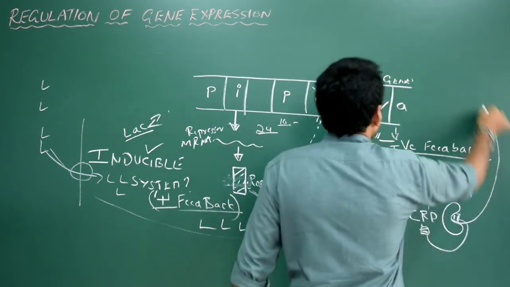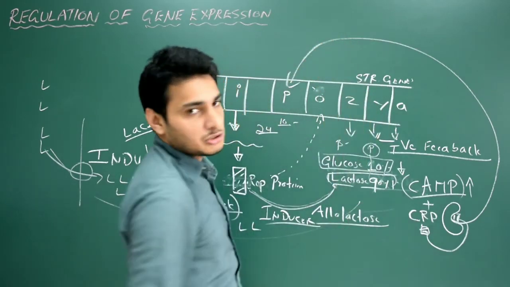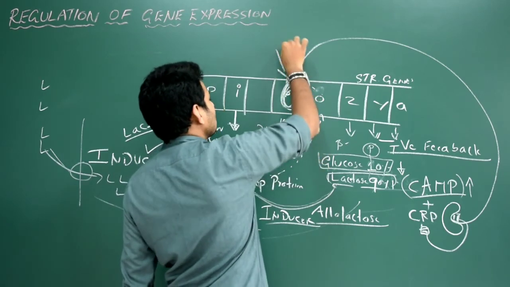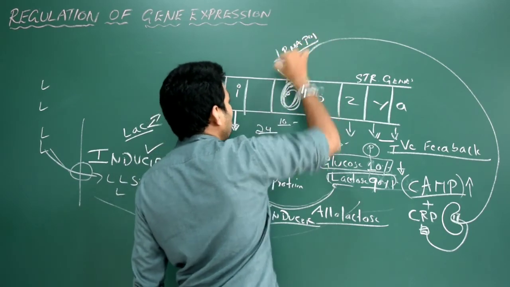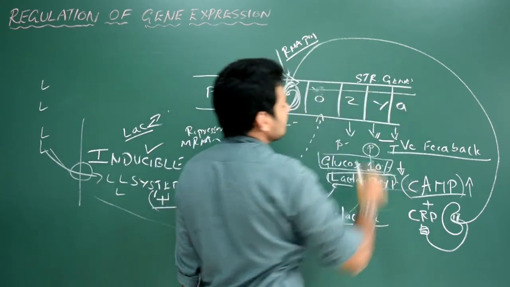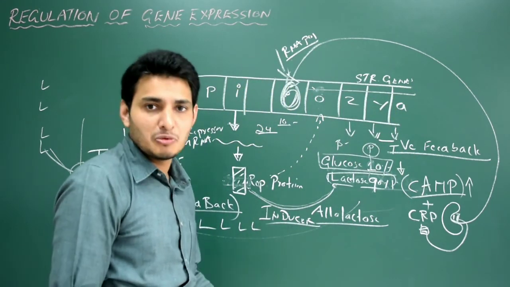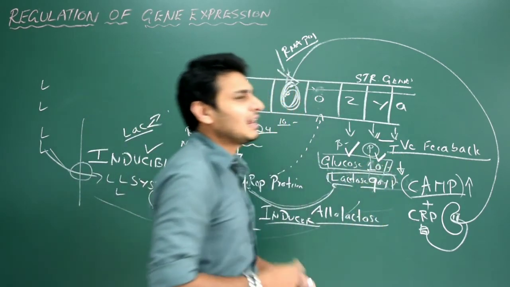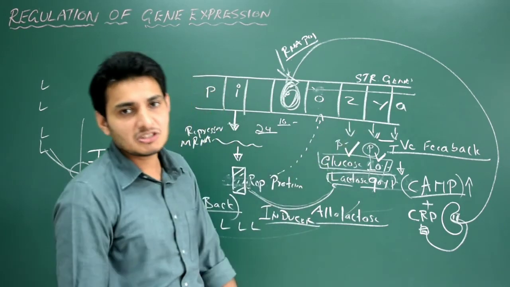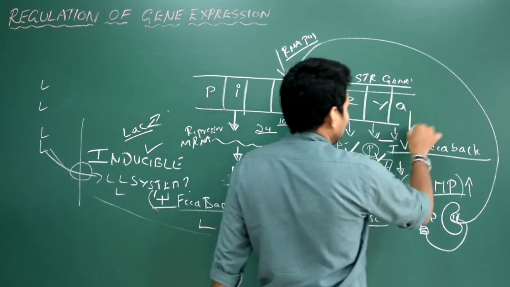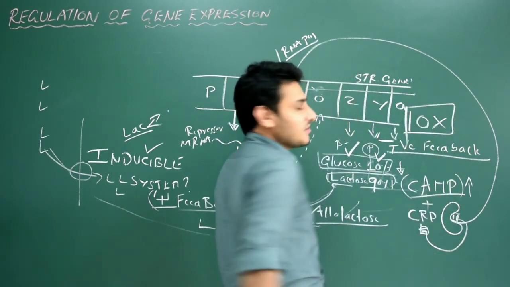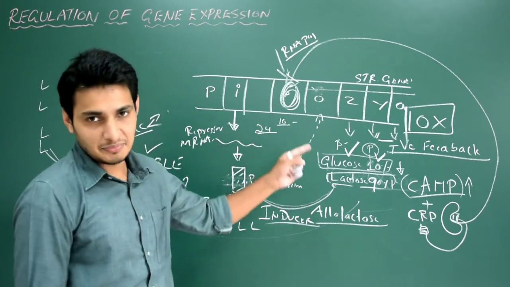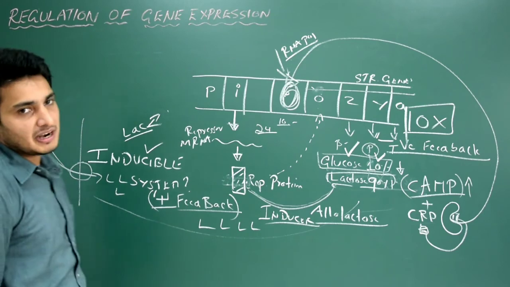This complex will go and bind to the promoter of the structural gene. Now that it's bound to the promoter, it attracts the RNA polymerase to come and bind to the promoter, and as a result they read the ZYA genes, the structural genes, in a faster way compared to the earlier state. Got it? As a result, the rate of synthesis of all these enzymes from the structural gene increases, maybe 10x fold. It's rapid compared to the earlier stage. This is positive feedback. Got it? Hope you understood what is an inducible system, negative feedback and positive feedback.